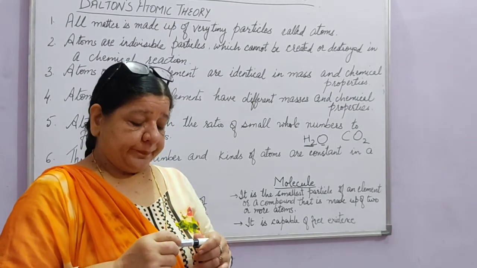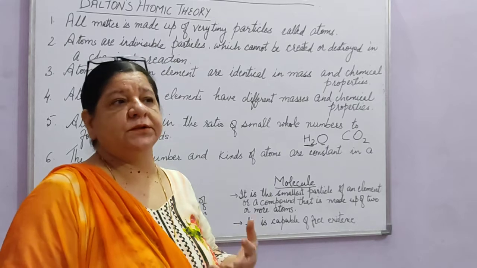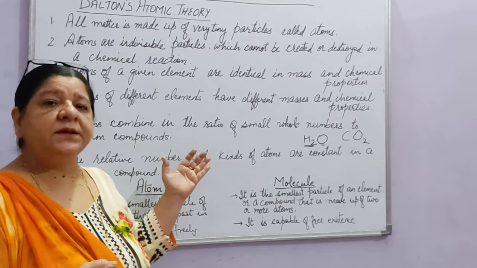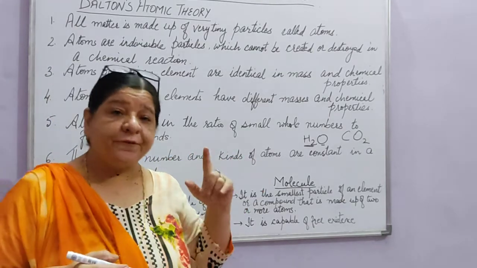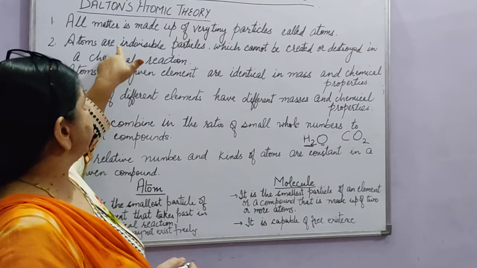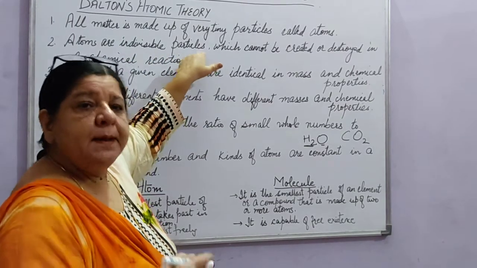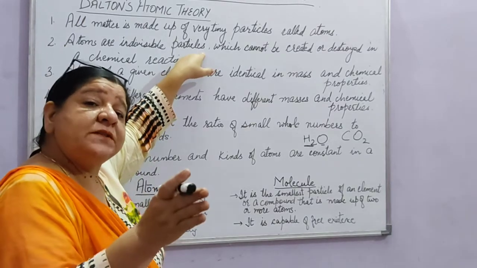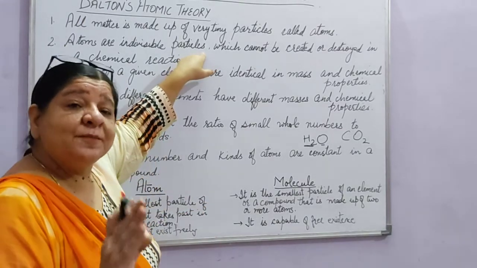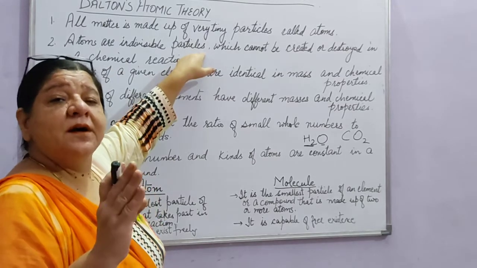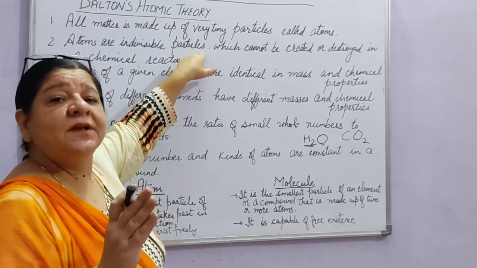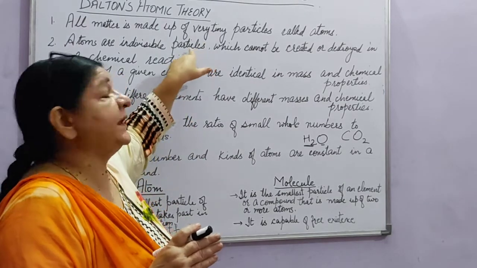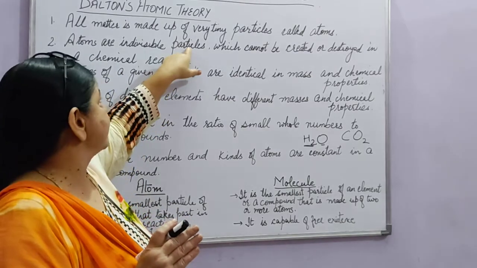But now, according to the modern theories, and you have read also, there were certain drawbacks in Dalton's atomic theory. The first drawback was he said atoms are indivisible particles, but later on it was discovered that the atom is also divisible. It has smaller particles, that is electrons, protons and neutrons. So this theory failed, it had a drawback.